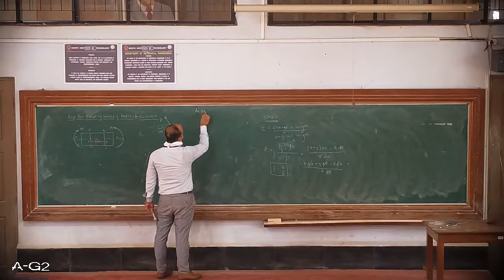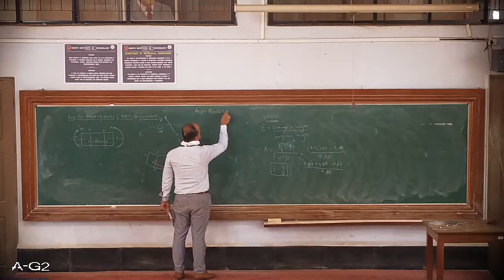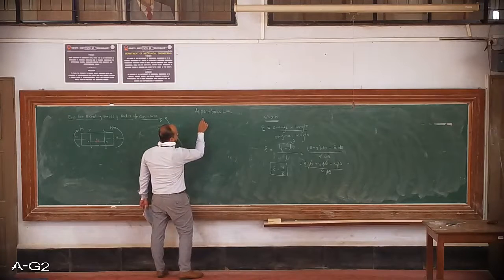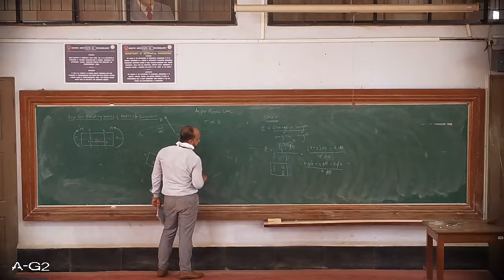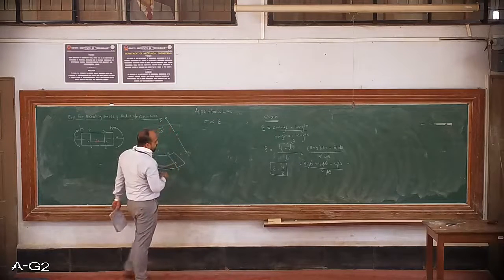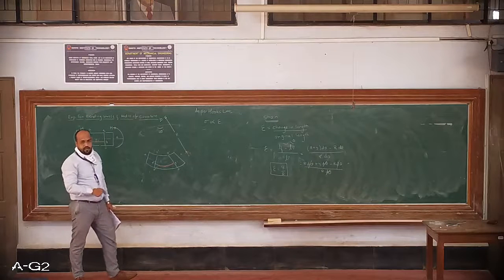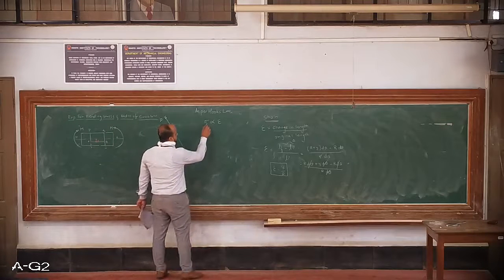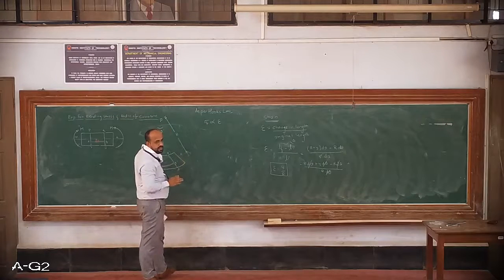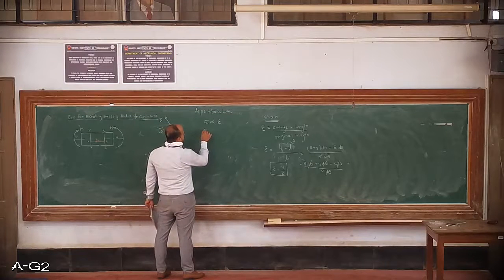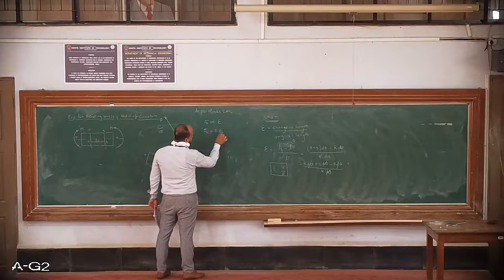As per, or according to, Hooke's law, stress is proportional to the strain. Here the beam is subjected to moment, due to which the beam will bend, hence it will be bending stress. So you can either simply write sigma or sigma b to be specific, that is bending stress. So sigma b is equal to E into epsilon.